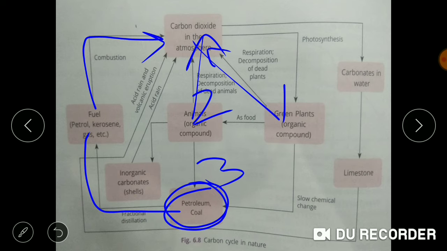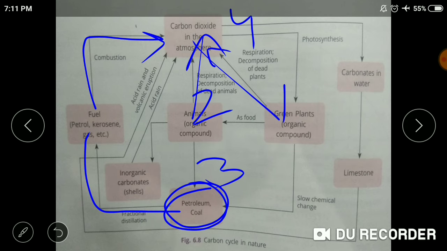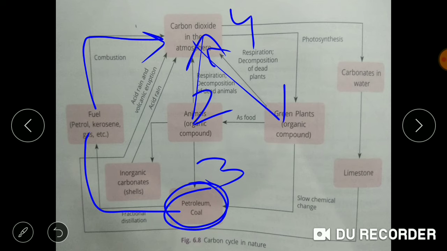Now we move on to step 4. Some of the carbon dioxide present in the atmosphere is present in the water in the form of carbonate, in the form of calcium carbonate rocks. So this carbon dioxide is present in the water in the form of calcium carbonate rocks. Some of them are present on the water surface.